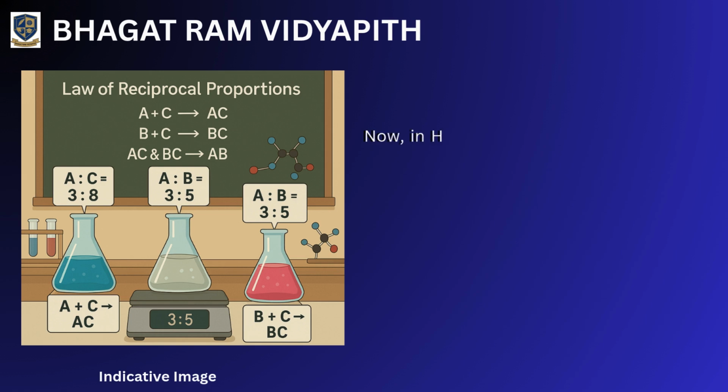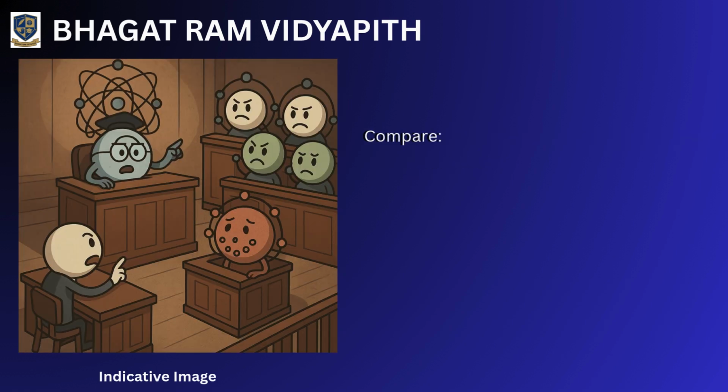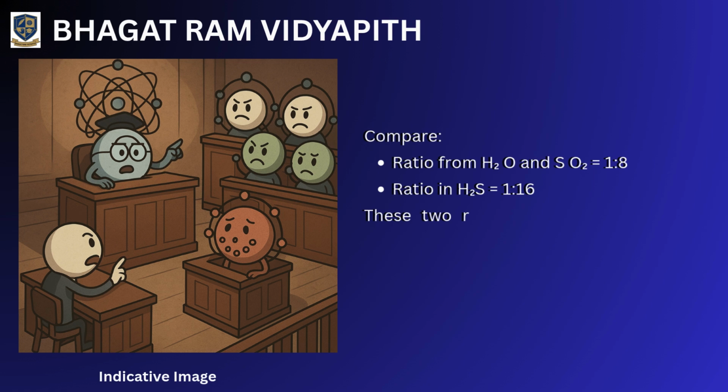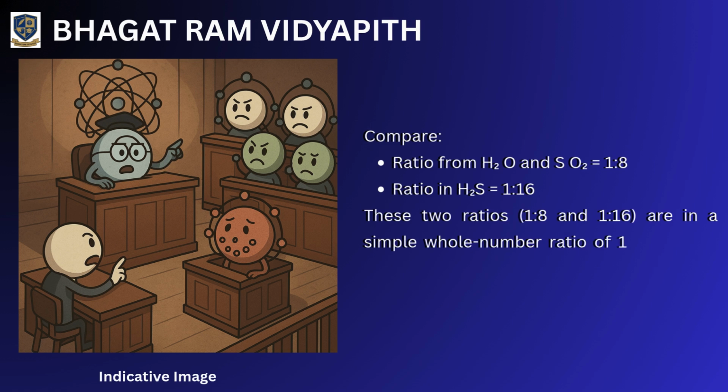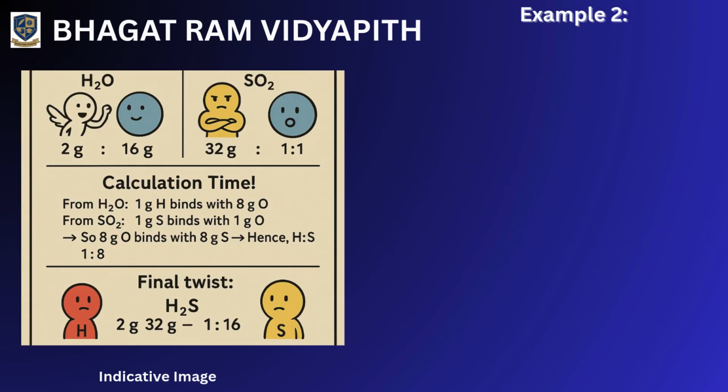Now, in H2S, the mass ratio of H:S is 2:32, simplified to 1:16. Compare. The ratio from H2O and SO2 is 1:8. The ratio in H2S is 1:16. These two ratios, 1:8 and 1:16, are in a simple whole number ratio of 1 to 2. Law is verified.